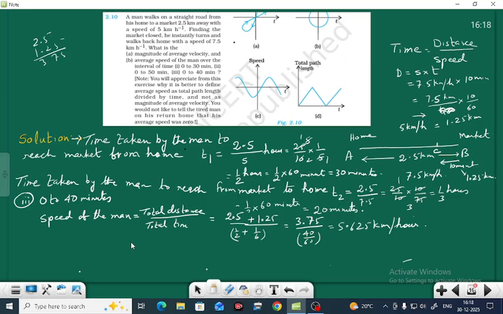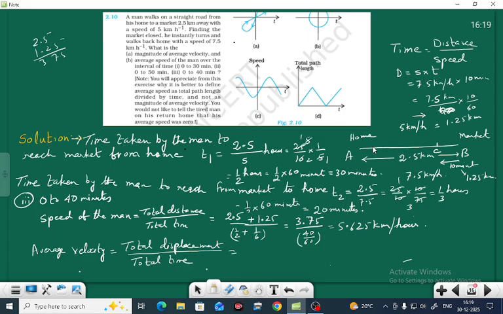Now let us find average velocity. Average velocity of the man is equal to total displacement by total time. Now see what the displacement is.